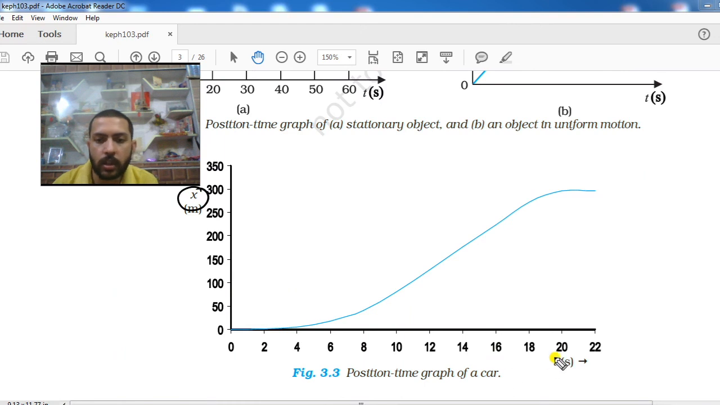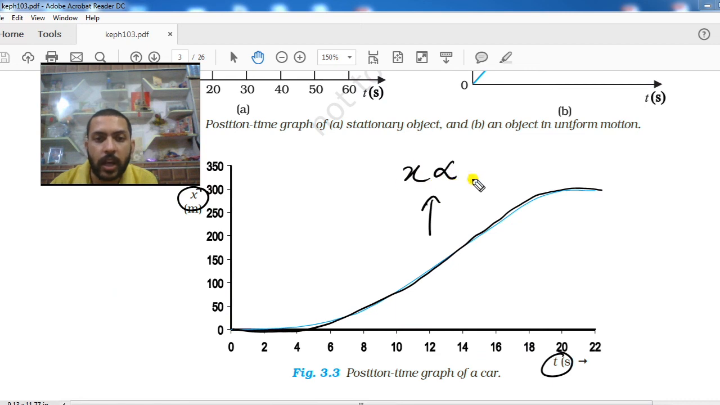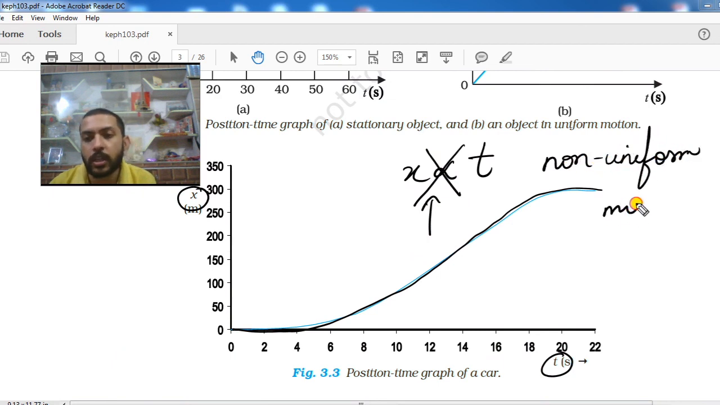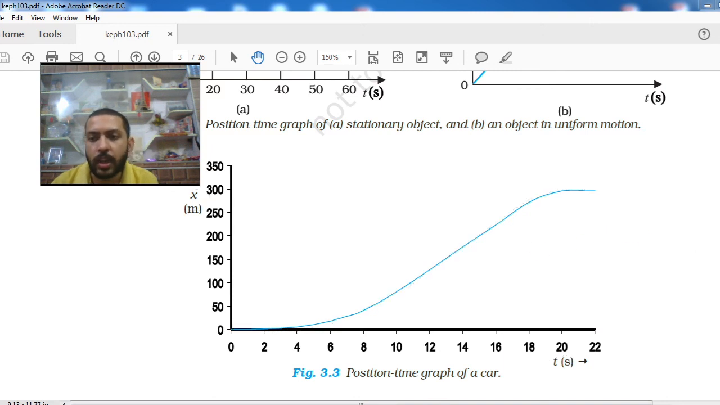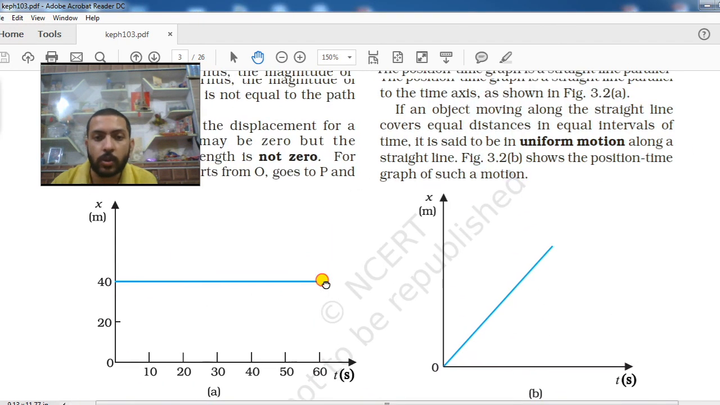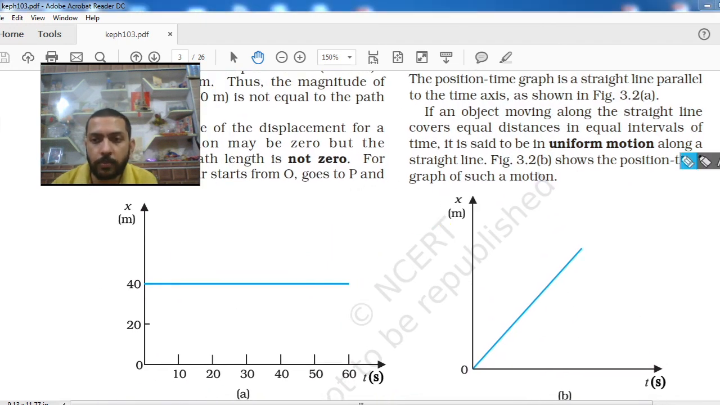Now in front of you, you can see one graph. This graph again is between position and time, and you can see there is no straight line; you are getting a curve. This curve represents that the position of the body is not directly proportional to time. That means this graph belongs to non-uniform motion. This was the last topic which we will cover in today's video.